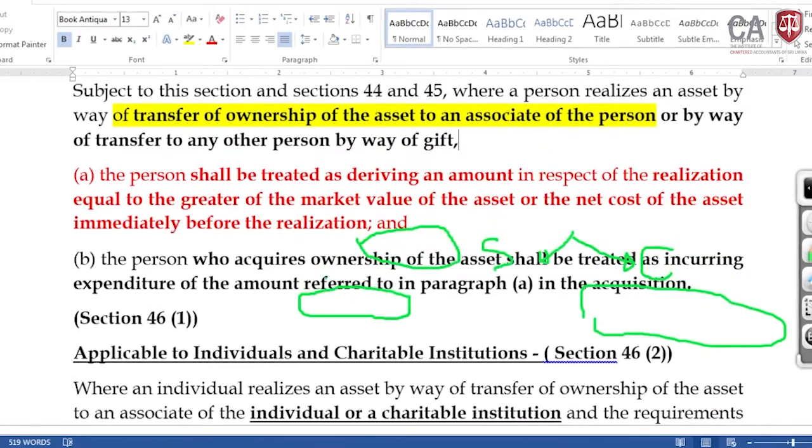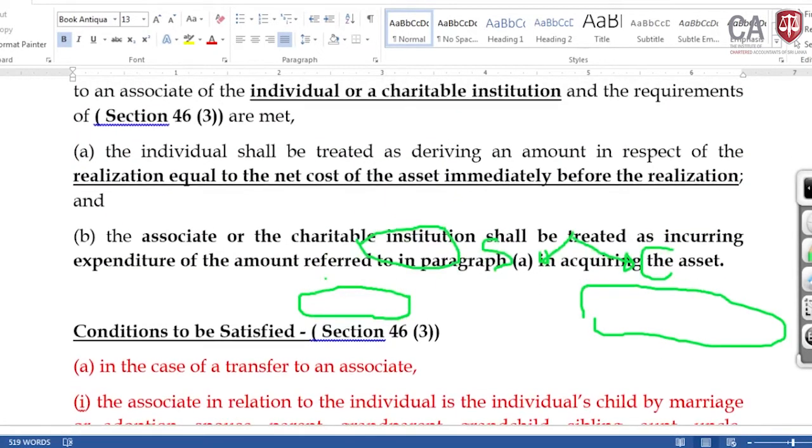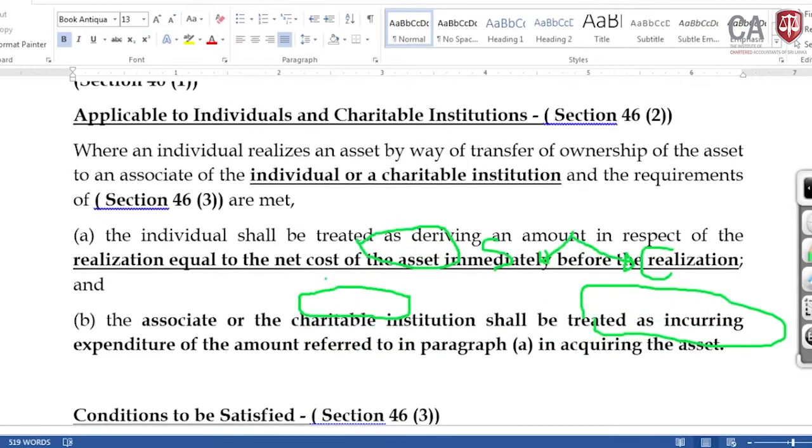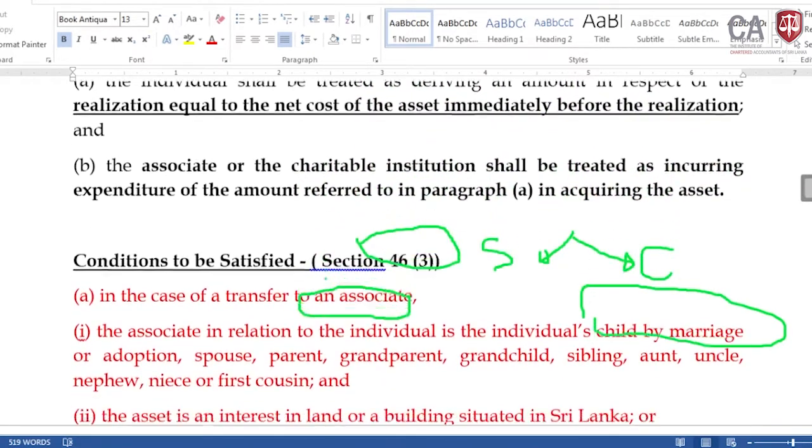Then I need to come to the application for individuals and charitable institutions. Here we are looking at the individual, where an individual realizes an asset by way of transfer of ownership of the asset to an associate of the individual, though charitable, and the requirements of section 46(3) are met. Let me come to the requirements of section 46(3).